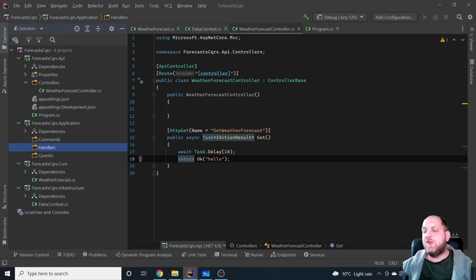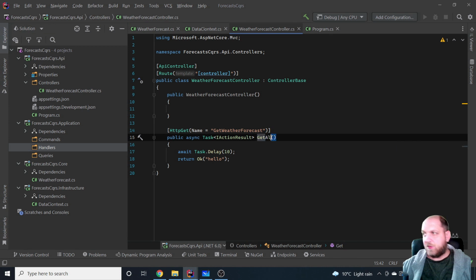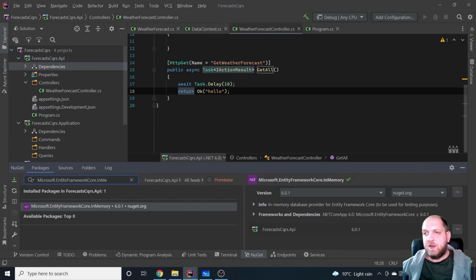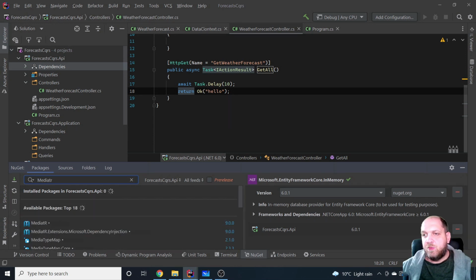Now, let's assume that the first thing that we would like to do is maybe this get all, which will get all the weather forecasts. What we would do here is this. First of all, we would need to install Mediator as a NuGet package in our API layer in order to be able to implement this CQRS pattern. So let's go here on Manage NuGet Packages, and let's try to find the package Mediator.